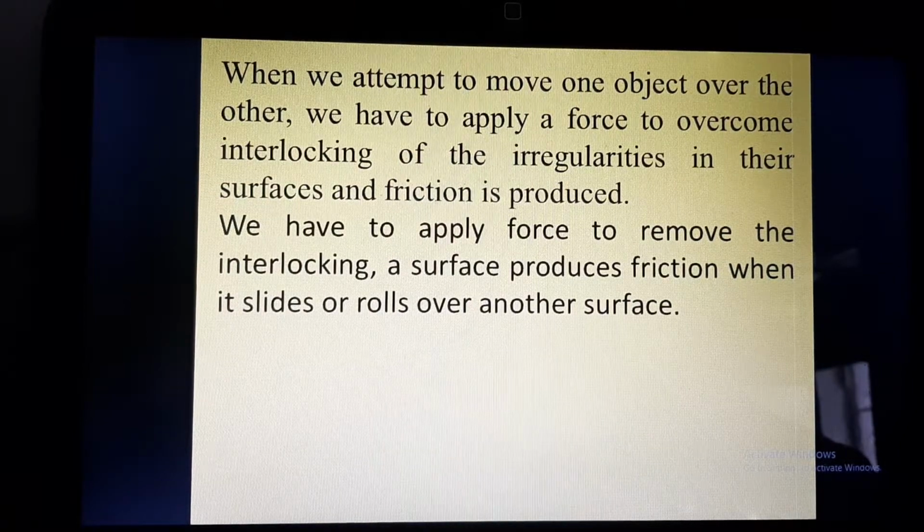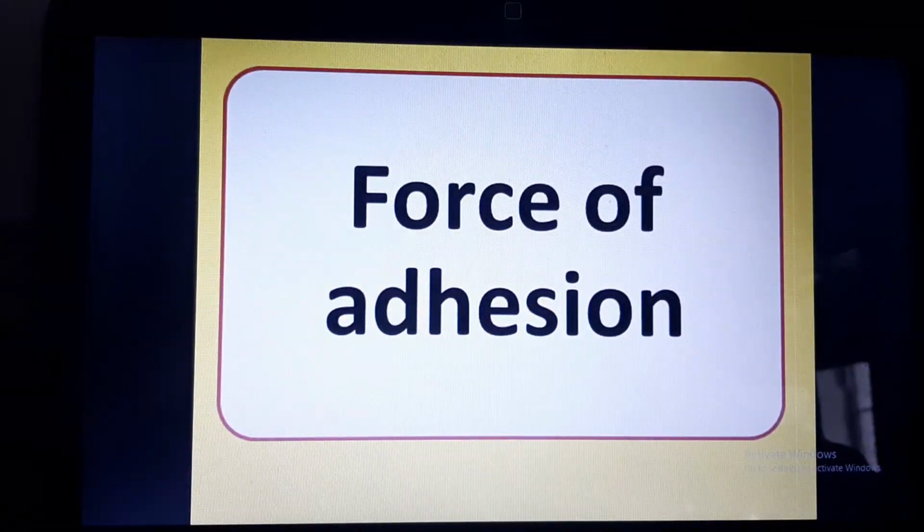Same is the case if you push a suitcase, it will be sliding, and if you take a trolley suitcase, it will be rolling. It is much easier to take a trolley suitcase because it rolls, and the rolling friction is always less than sliding friction.